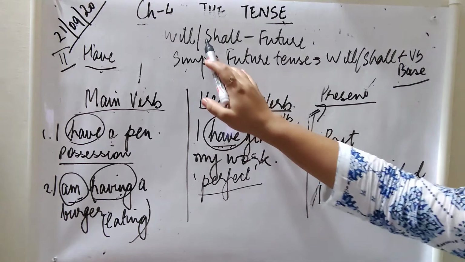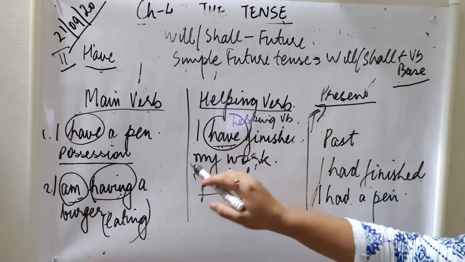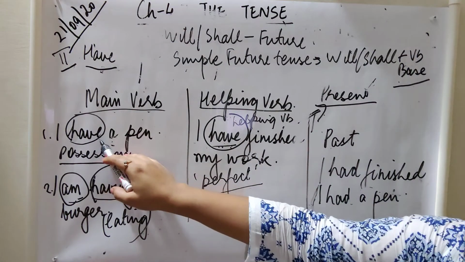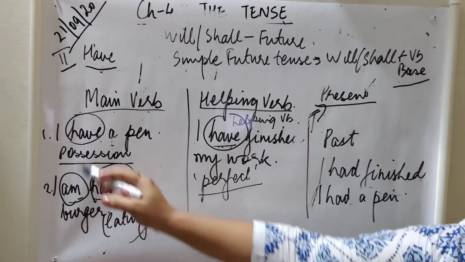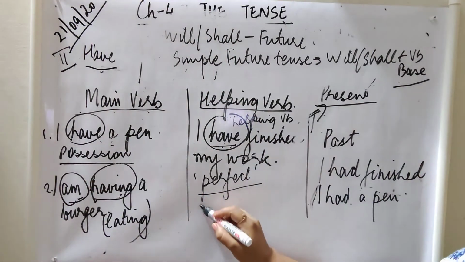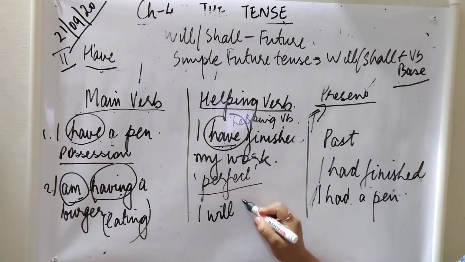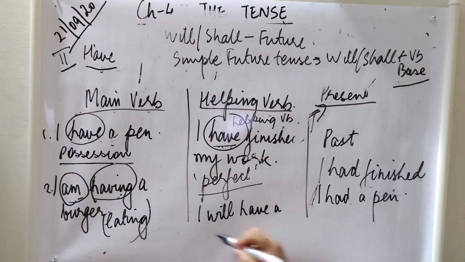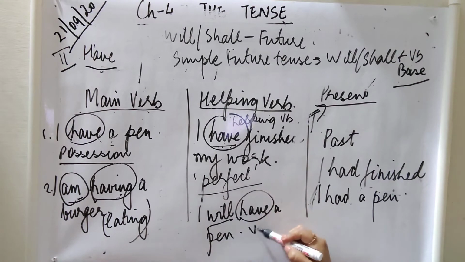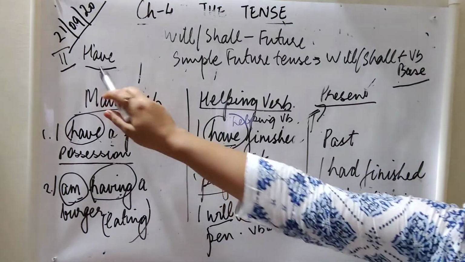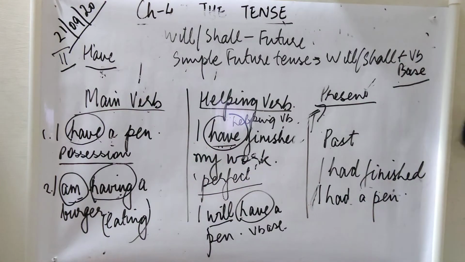Alright, so if we are going to talk about the future, that I will have a pen, I am going to write it as future: I will have a pen. Now here I am using will to denote the future, and have is the verb's base form, which is the verb itself. So this is how we make sentences in the future tense.